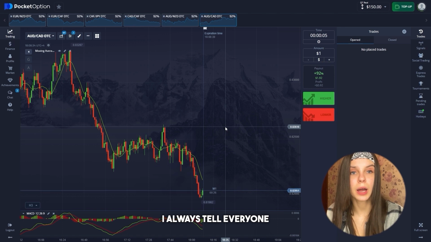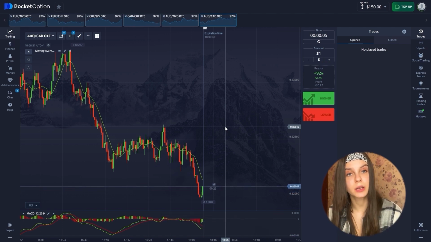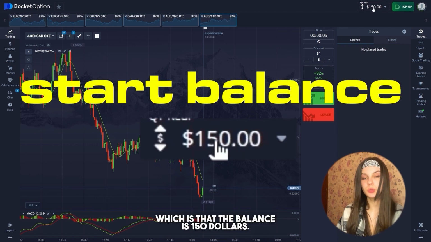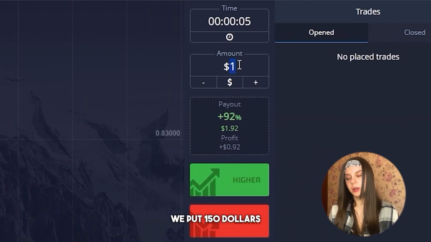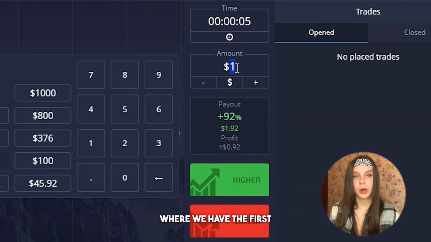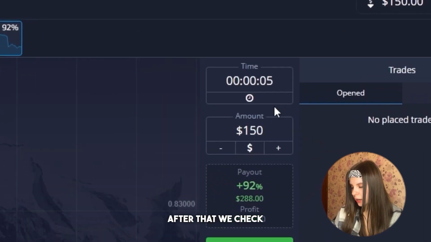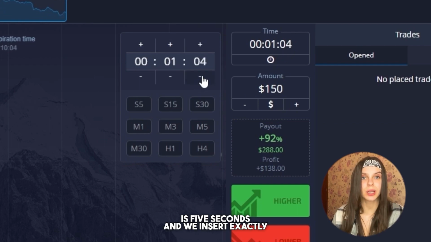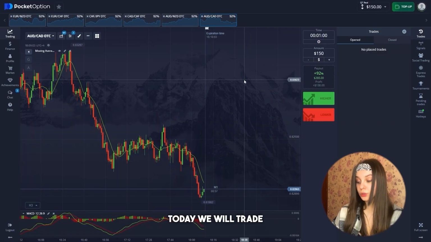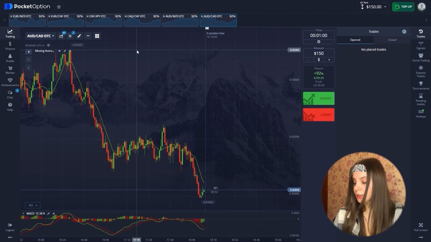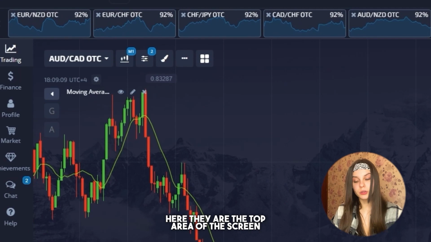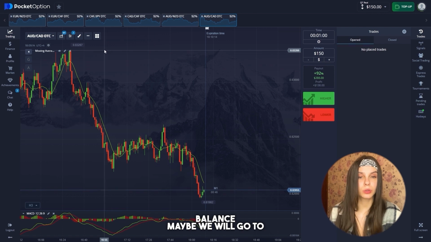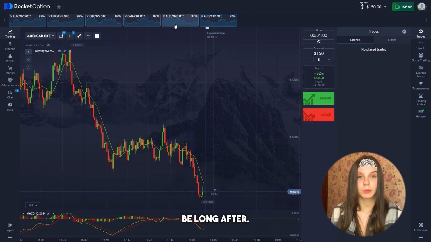For the beginning, I always tell everyone to check your settings. First, this is the transaction amount. We see that the balance is $150. We put $150 in the cell where we have the first transaction. After that, we check the time of transactions, and we see that the transaction time is 5 seconds, and we insert exactly 1 minute. Today we will trade with you on currency pairs. Here they are, the top area of the screen. We will have 6 of them today, but we will look at the balance. Maybe we will go to the second round and continue trading after.